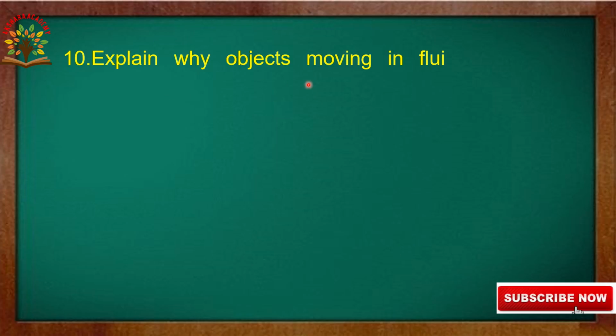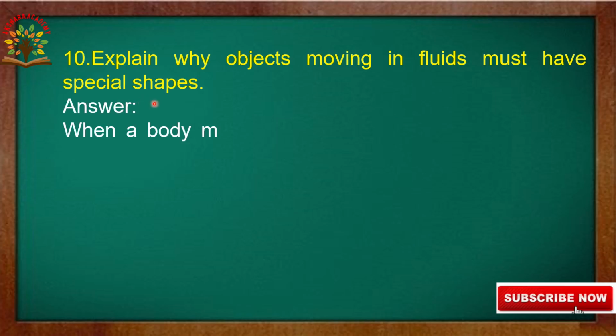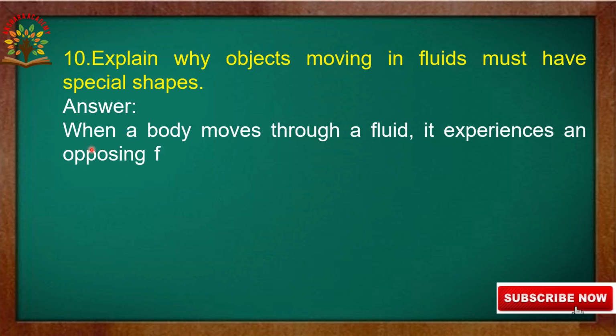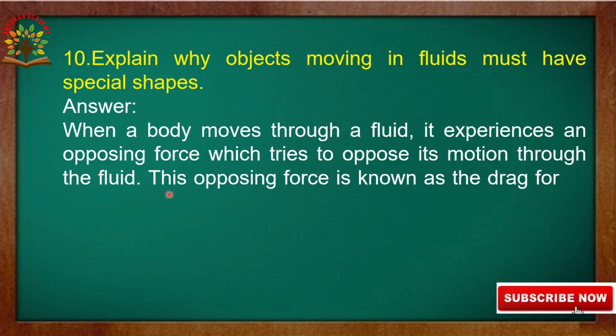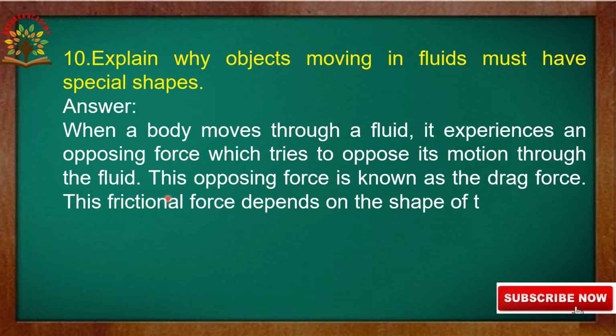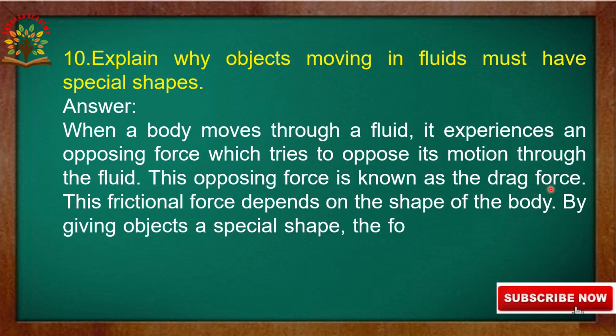Next, go to the next question. Explain why objects moving in fluids must have special shapes. Now let us come to the answer. When a body moves through a fluid, it experiences an opposing force which opposes its motion through the fluid. Fluid is nothing but liquids and gases. This opposing force is also known as drag force.